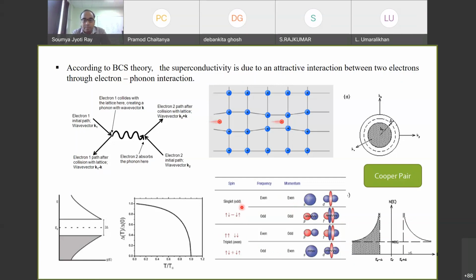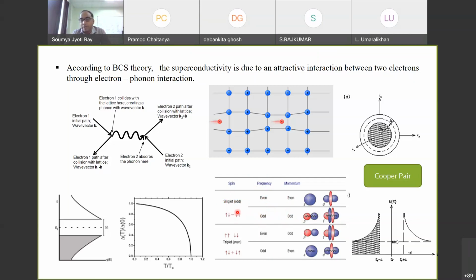For example, in the case of a singlet state, the time part, represented by the frequency because time and frequency are basically the same, has even symmetry, and the spatial part, the momentum, is even. Even times even is even, times the odd spin part is odd, so the total symmetry remains odd. If both the time and spatial parts are odd, the product is even, and the singlet's odd spin part again gives an odd total.